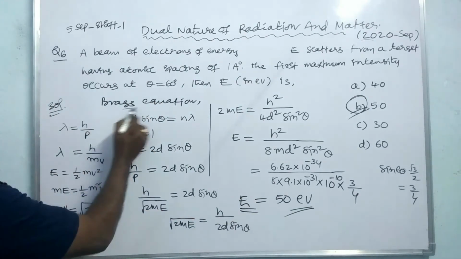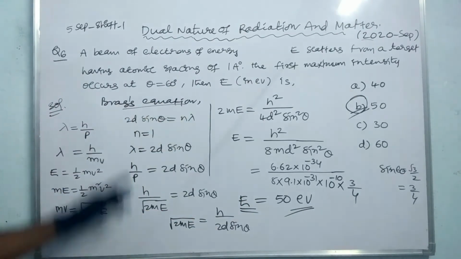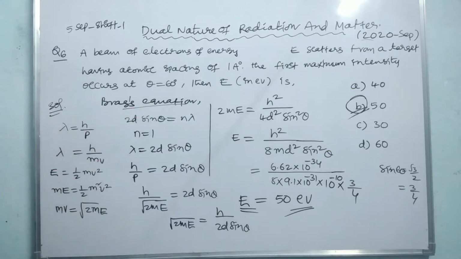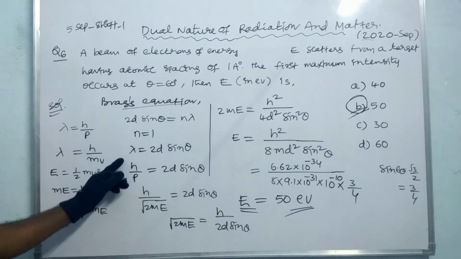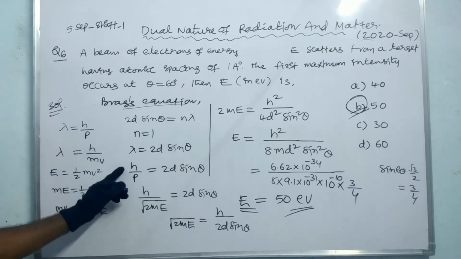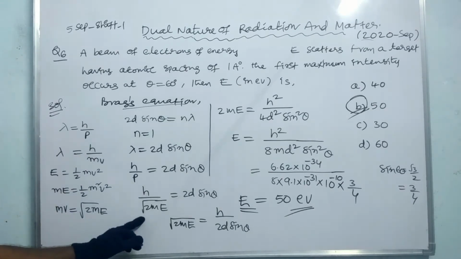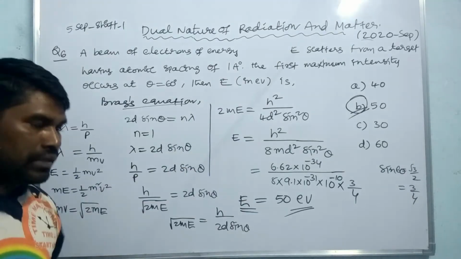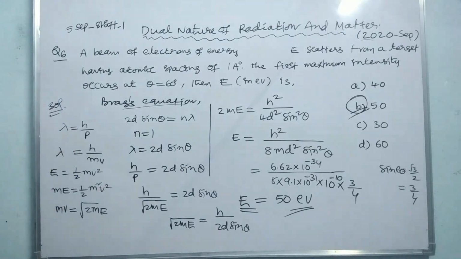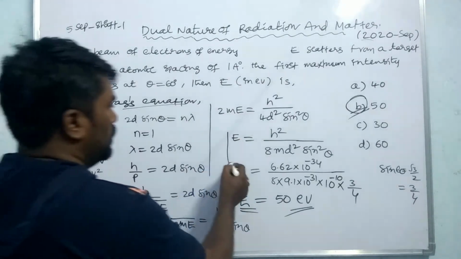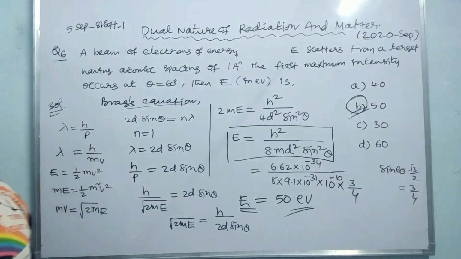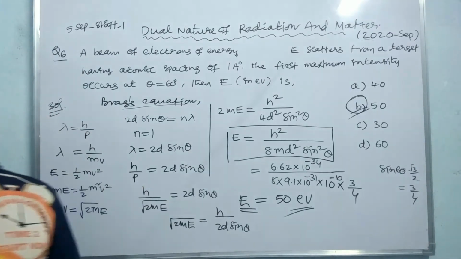So from Bragg's equation, you can write n lambda equals 2d sin theta. For the first maximum intensity, n equals 1. Lambda is h by p, which is h by root 2mE. E should be substituted here, giving h square by 8 m d square sin square theta. So it is the direct equation which you have to remember, if possible.